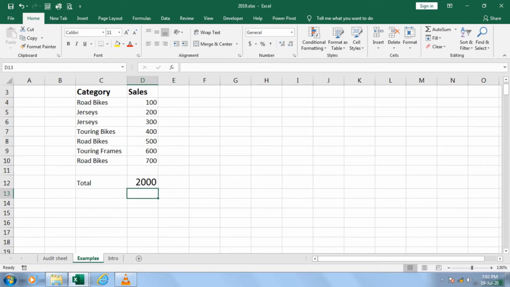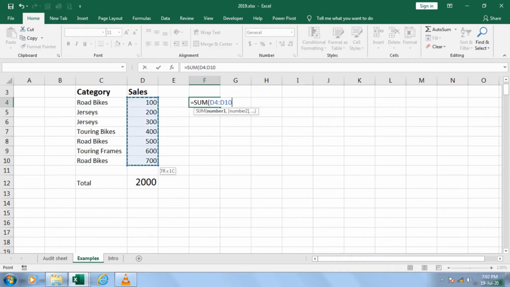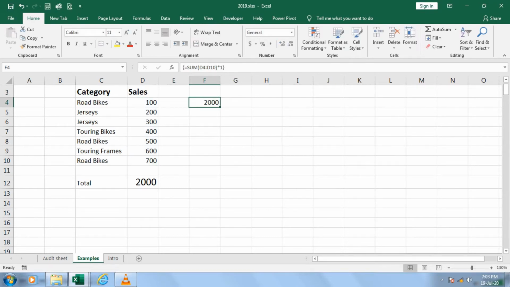Sir, what will I do? Simply I will say that this is not a correct total. The total should be equal to sum, select the data. I repeat, select the data and then multiply with 1. I repeat, multiply with 1 instead of pressing enter, because I am using 2016. If you are using 2019, that means Office 365 users, can press the enter button. I am on 2016, so I want this data to be in array format. Control Shift and Enter.